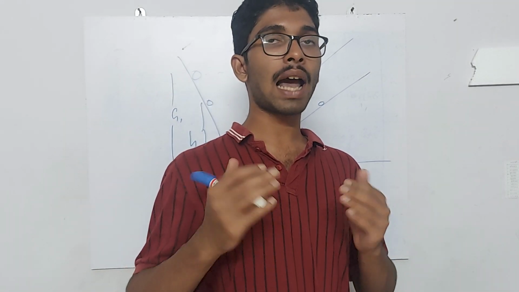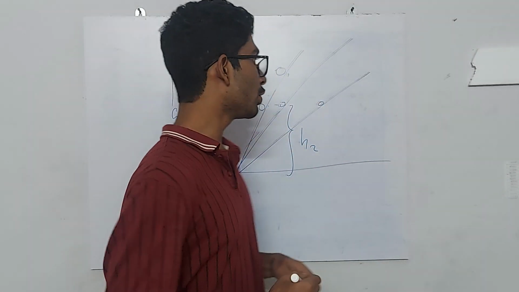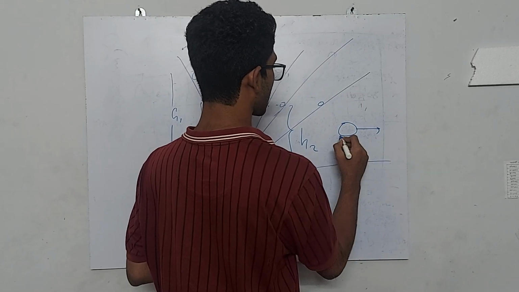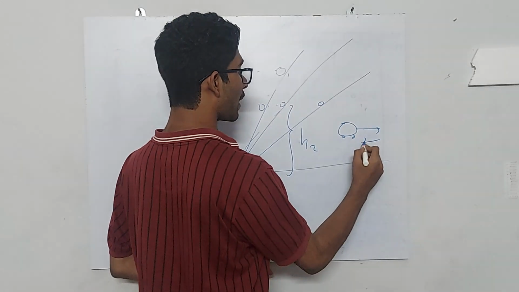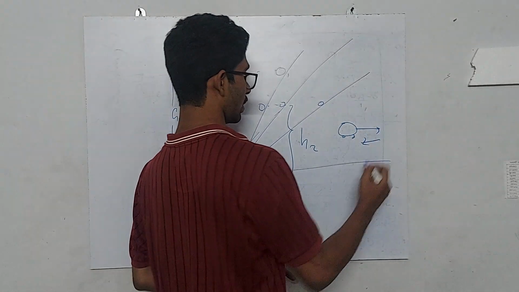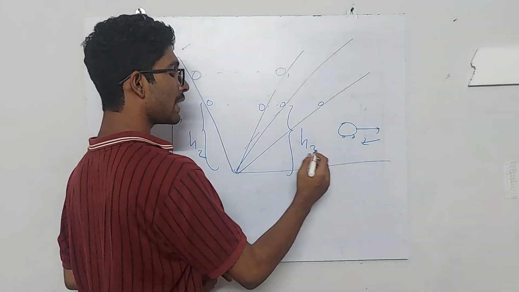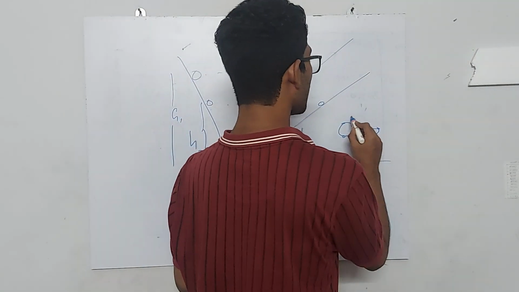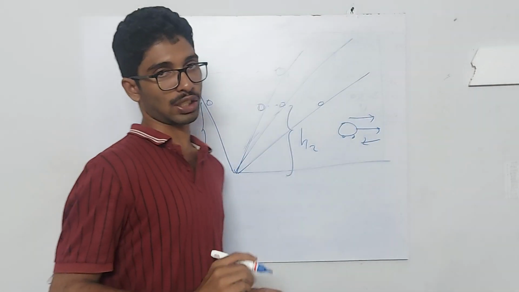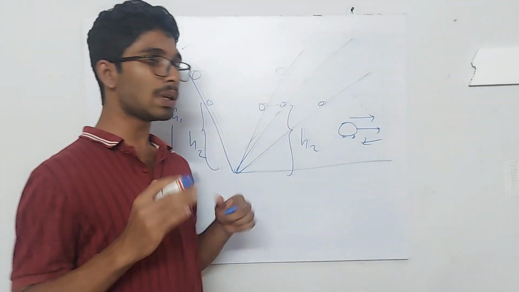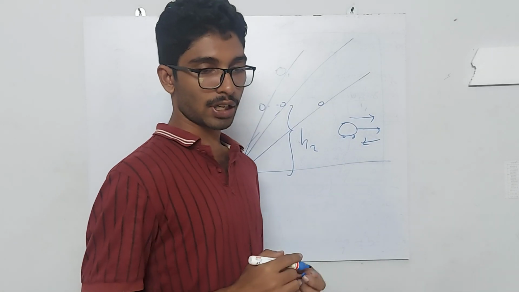What will happen when brakes are suddenly applied? We will move forward, isn't it? Because when you are moving in a car, the brake has to be applied in the opposite direction, because the car is moving in this direction. In order to stop the car, the brake has to be applied in the opposite direction. Our body was moving in this direction, so the inertia of our body will provide a force in the forward direction, which will make us move forward. Okay, I hope you understood that.